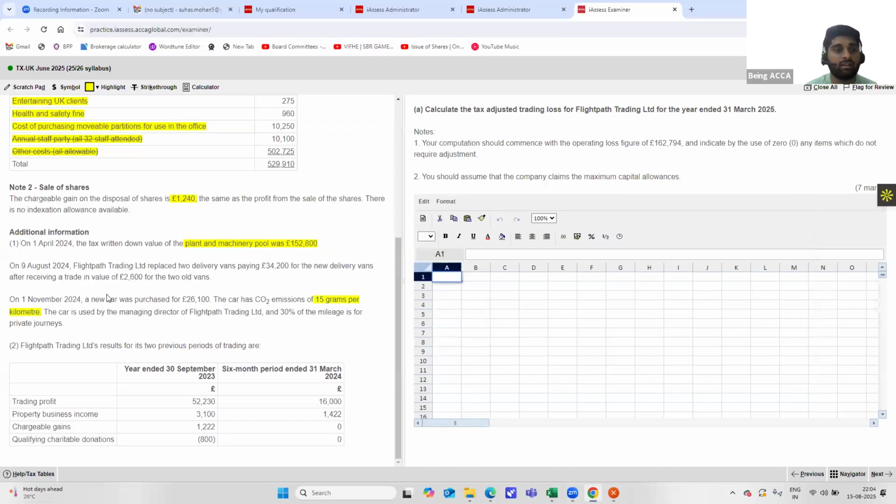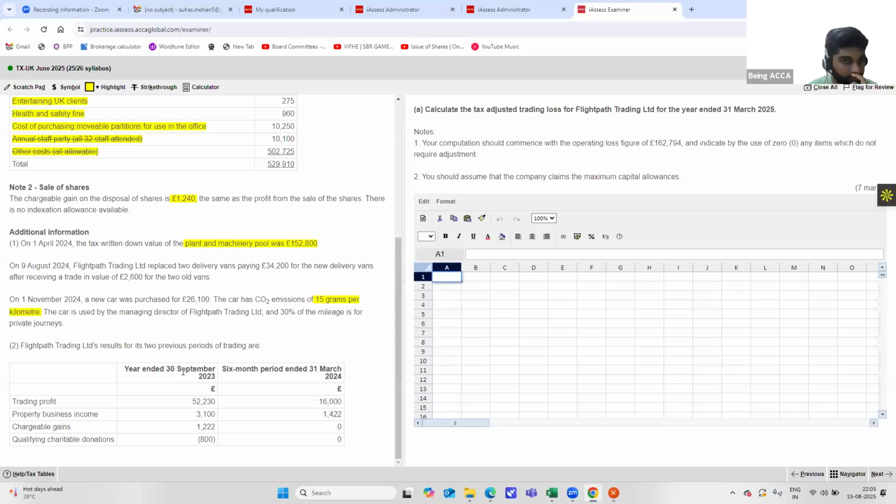And here it says the car is used by the managing director for Flightpath, and 30% of the mileage is for private journeys. When we are considering corporation tax, the private usage is negligible. We will not be considering that, because all this private usage will be part of the taxable benefits for the employees. So because of that, any private usage will be ignored, and 100% will be considered as business usage only.